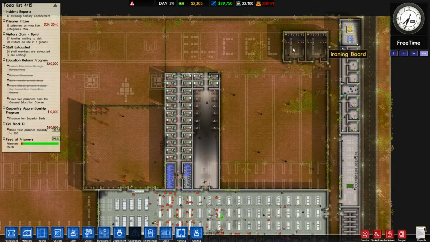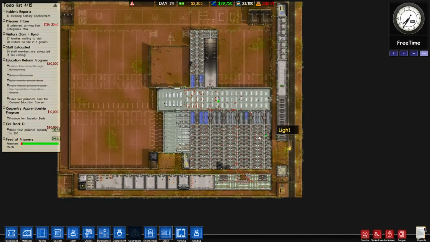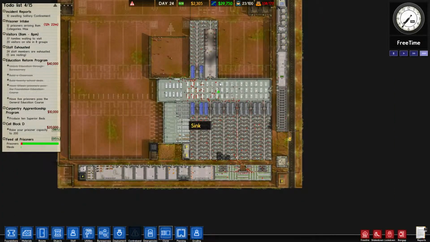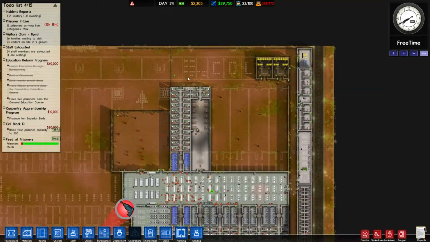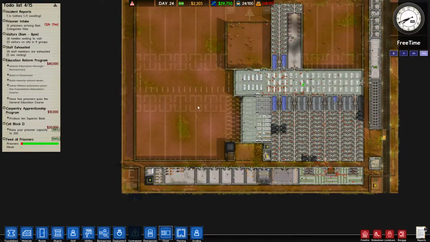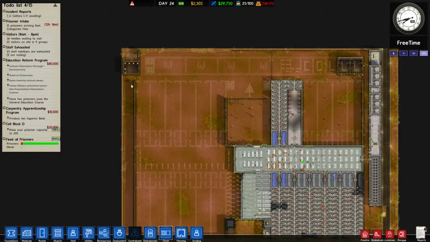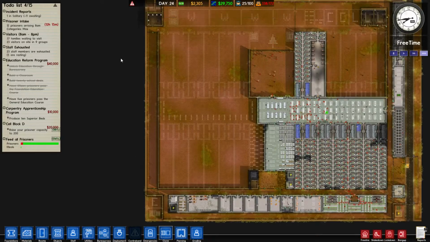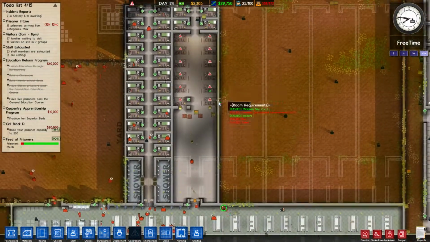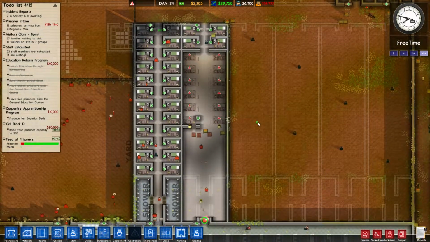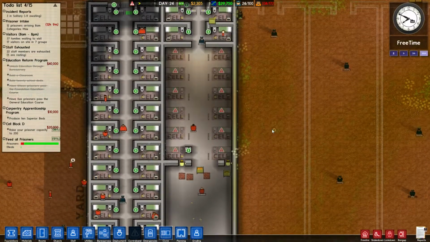So I'm just going to do, what was I thinking? 1.5, 3, 4.5, 6. I'll just do 6 laundries up here. These will all be cleaning cupboards, workshops, and then I'll do just workshops. I'll do like 12 workshops eventually once I can do it. It is going to take a while, but so be it. That will employ everybody.